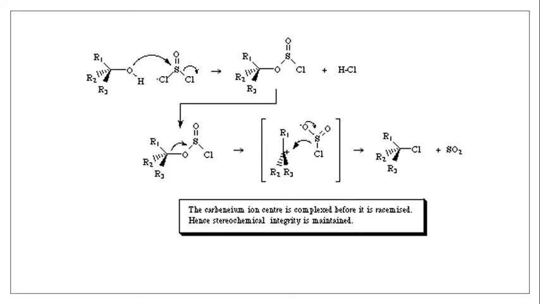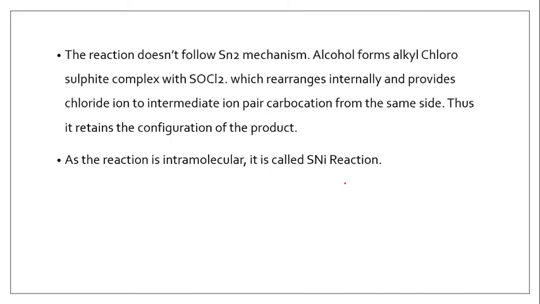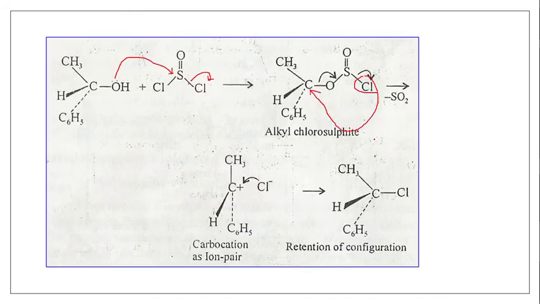So this is again the mechanism. Here, instead of attacking from the opposite side, it is attacking from the same side as the leaving group, and therefore this results in retention of configuration. So this is the SNi reaction. The mechanism doesn't follow the SN2 path, but the alcohol forms an alkyl chlorosulfite complex with SOCl2, this one. This is the alkyl chlorosulfite complex.